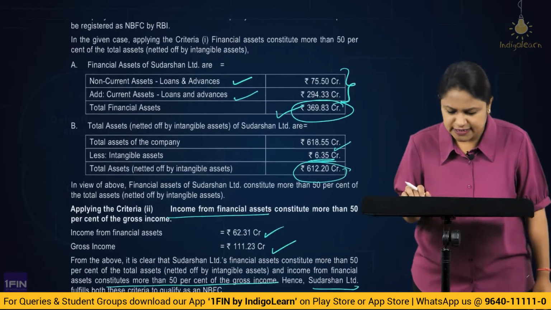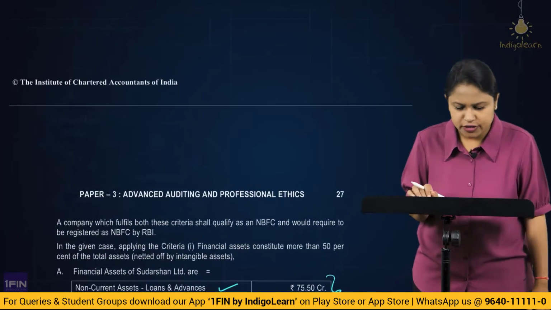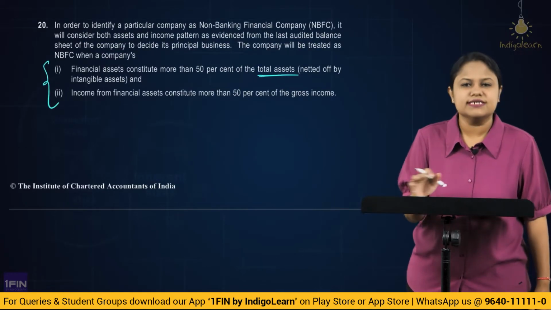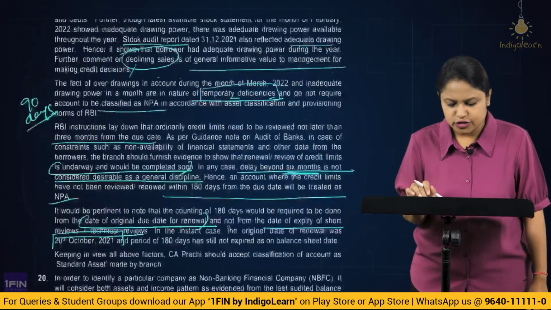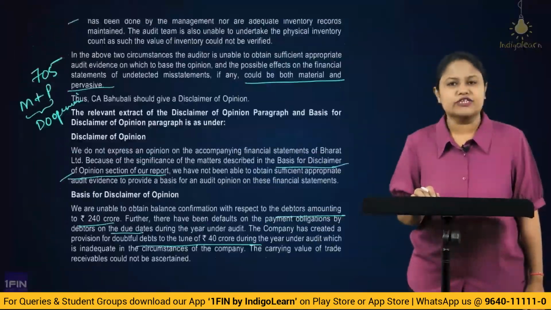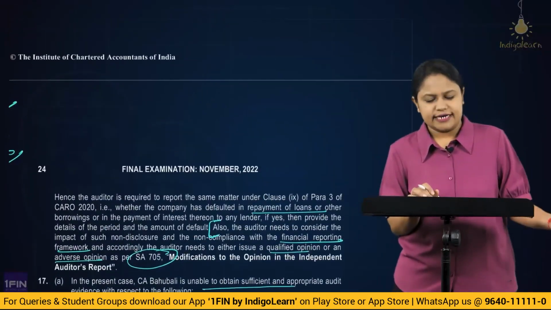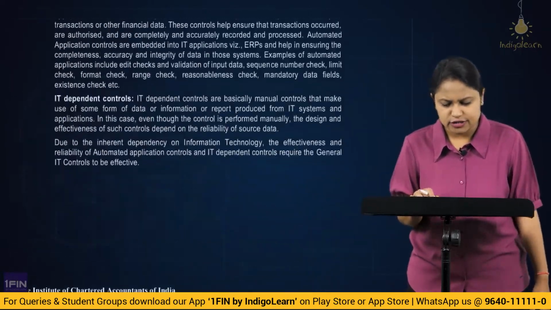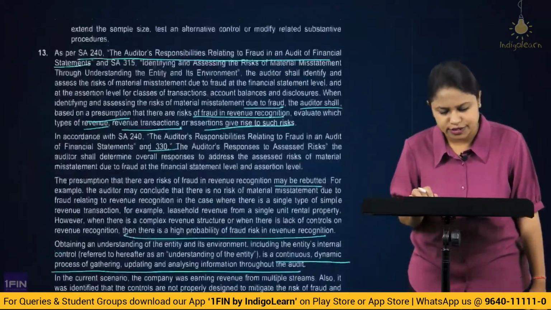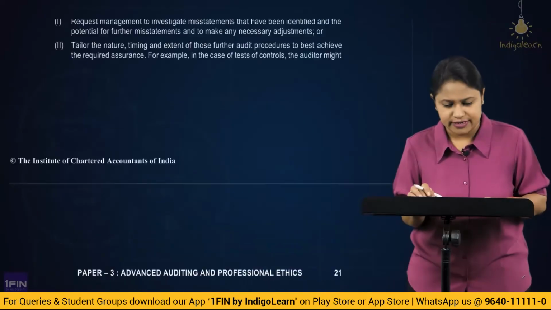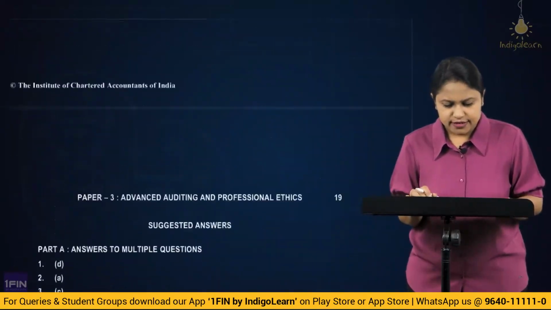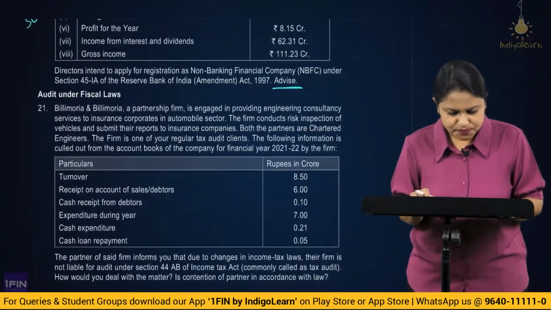Clear? So this was purely based on calculation. If you remember these two conditions, the entire question is simple. There are not even complications in finding out which is a financial asset or intangible asset, very clearly they have given. So there is not going to be any confusion here in calculation. The only thing you should remember is the criteria very well. Okay, then moving on to the next question,